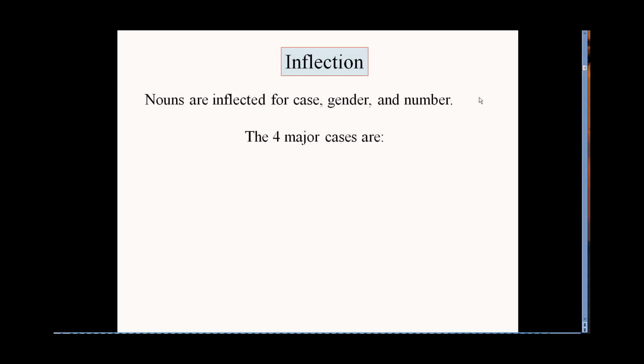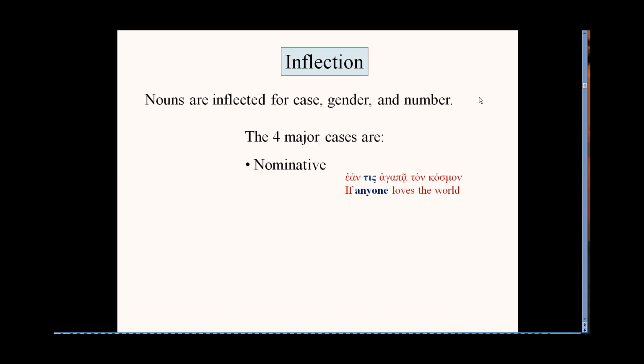When we look at case, there are four major cases. There's a fifth one that's called vocative, but the four major ones are the ones that we want to pay attention to. The four major cases are, first, nominative. The nominative is the subject of a sentence.